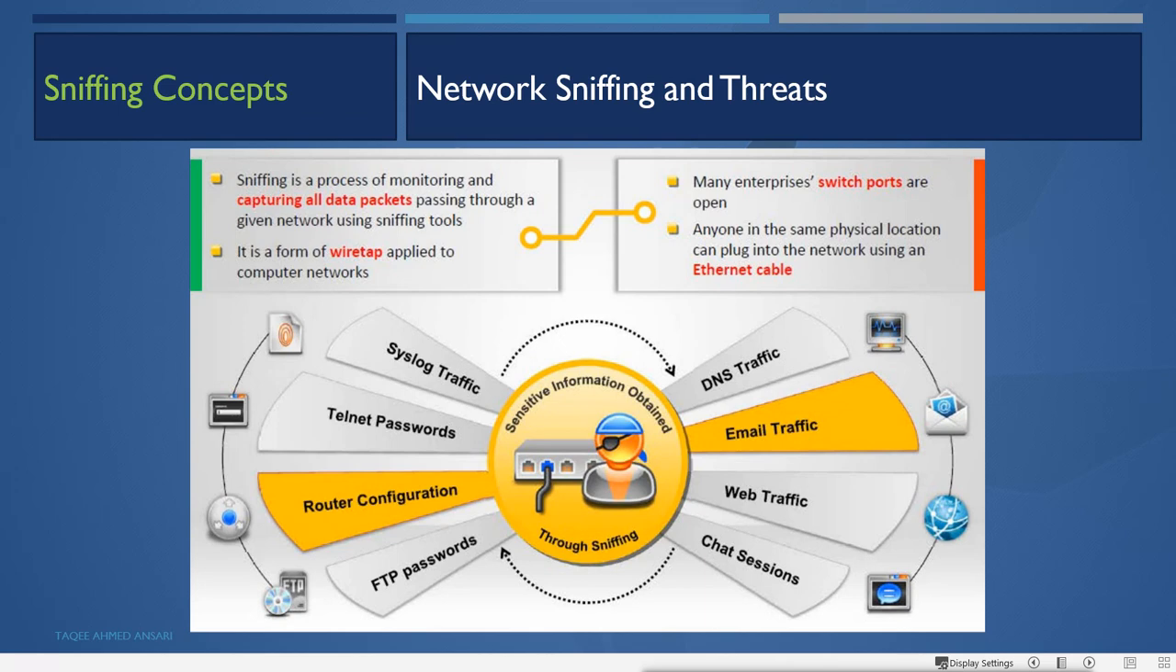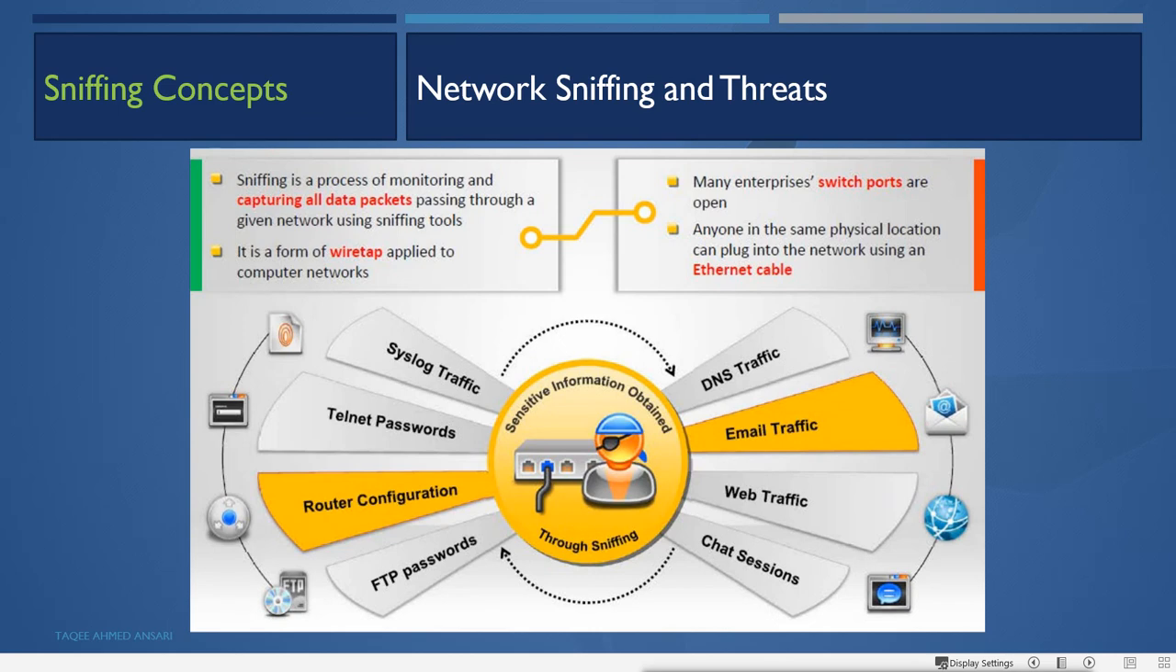And with this, we get these different types of traffic. We can get the syslog traffic, we can even get the passwords from telnet or FTP, which is not secure. We can even get the password authentication of email. We can get the router configuration, chat sessions, DNS traffic. So we can get all this data by doing the sniffing. Also, anyone in the same physical location can plug into the network using the Ethernet cable.